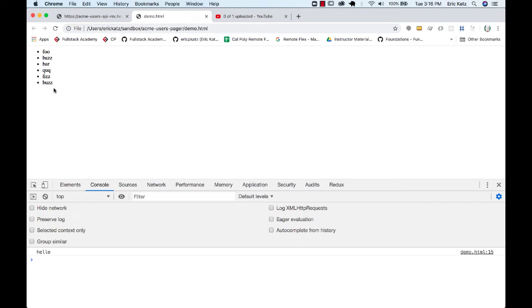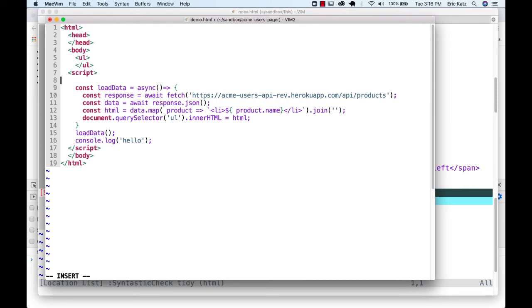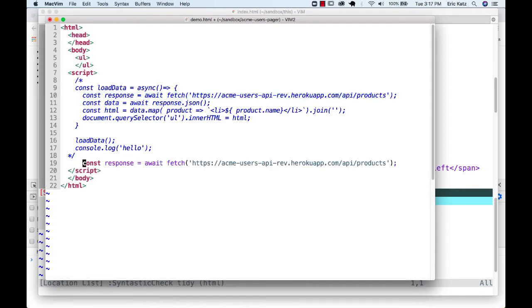Async await is not the only way that we can end up accessing the API. I'm going to comment out this code. And let's actually do it another way. So I'm going to use the fetch API. But since fetch is a promise, all promises have a method called then.